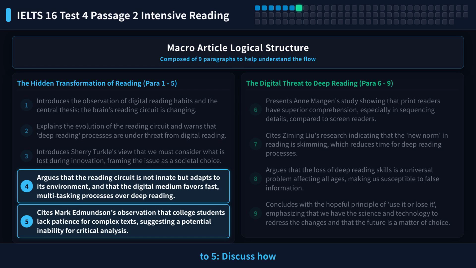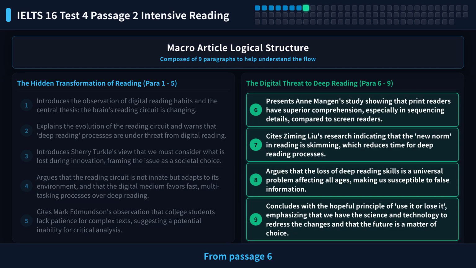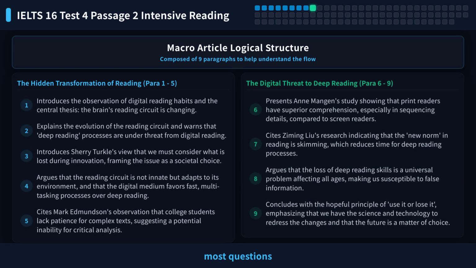From passage 4 to 5, discuss how the reading circuit adapts and how students' reading skills change. From passage 6 to 9, show research findings and discuss how to deal with these changes. The heat map shows most questions are in passages 6 to 9, especially the summary completion.